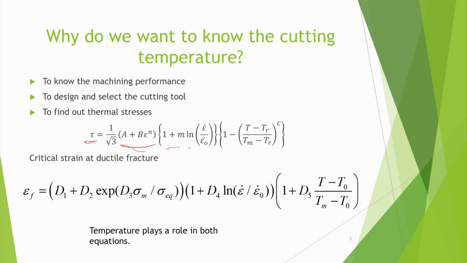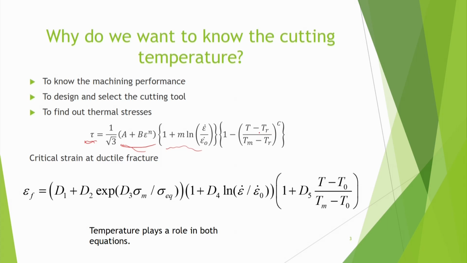Other is the strain rate effect: 1 plus C, where C is some constant depending on the material, and this is logarithmic, epsilon dot divided by epsilon dot 0. Epsilon dot 0 is some reference strain rate. You can take 1 into 10 to the power minus 3, and epsilon dot is the strain rate whose unit is per second. So, if strain rate increases, then the shear strength will increase, and if the temperature is increasing, then the strength is decreasing. Temperature has the opposite effect to that of strain and strain rate, but this is the formula given.